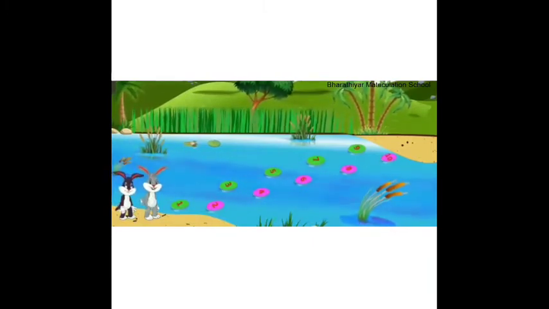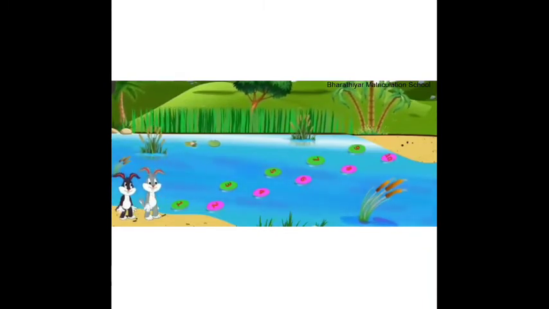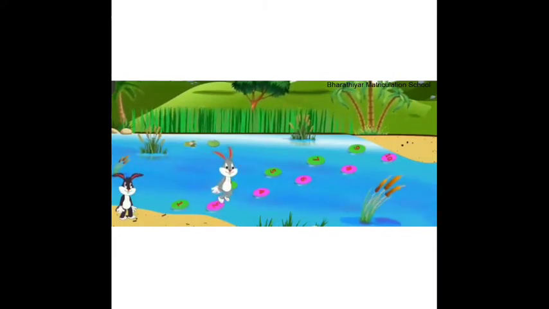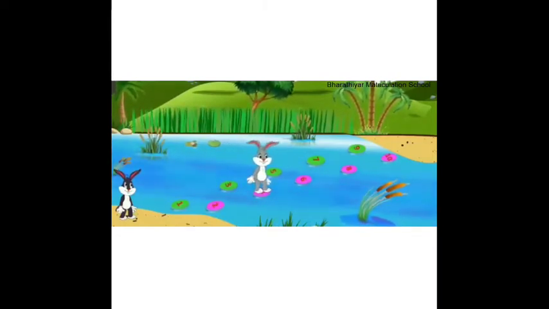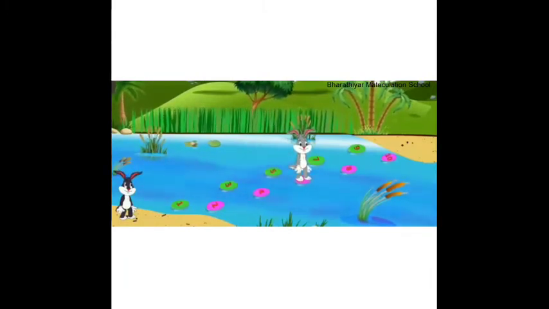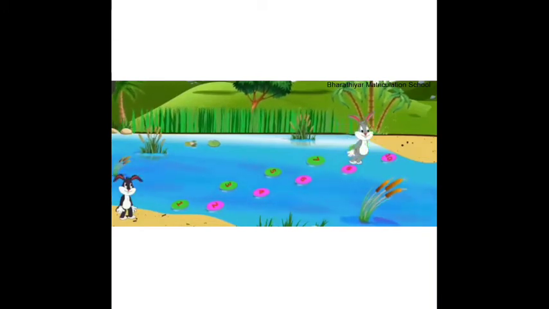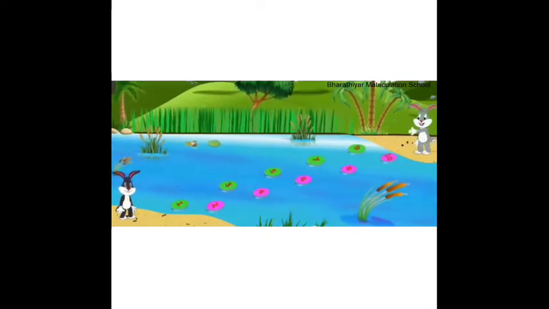I am going to jump on the pink stones. Now you jump on the green stones.